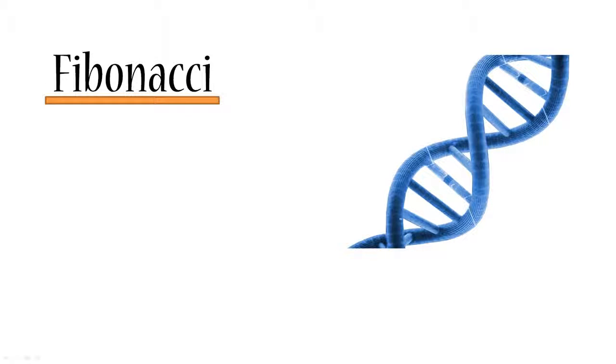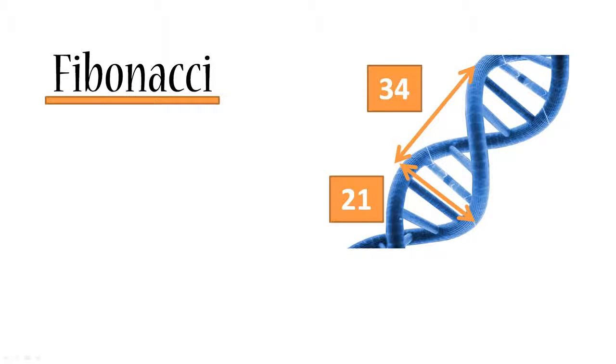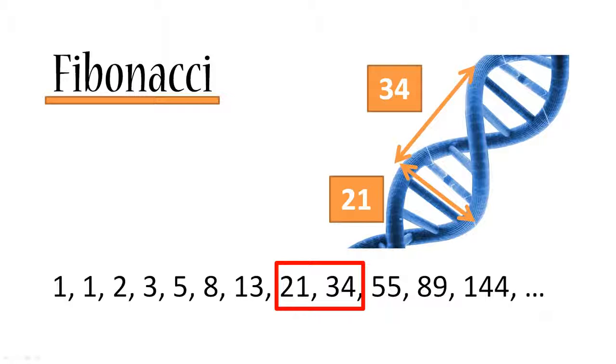Let's take the human DNA. And if we measure its width and its length, then they will be exactly 21 angstrom and 34 angstrom, where angstrom is a unit of measurement for various little things. And if you recall, 21 and 34 are actually in our Fibonacci sequence. A coincidence? Maybe. But that's quite a lot of coincidences. And moreover, what's not a coincidence is that there have been experiments that have proven that figures and patterns following the Fibonacci ratio are much more appealing to the human eye than those which do not.